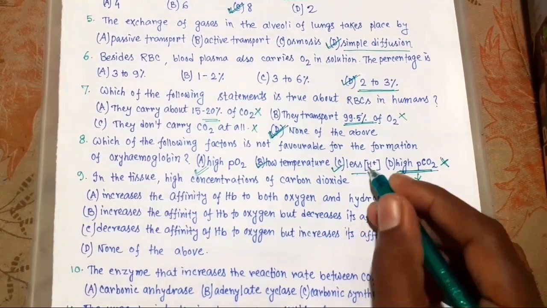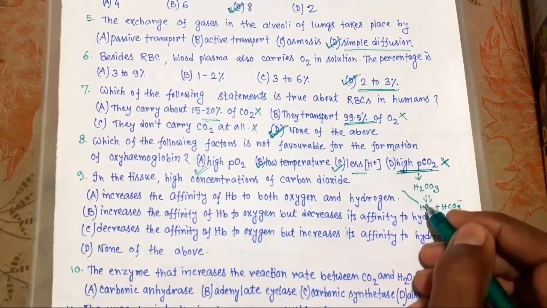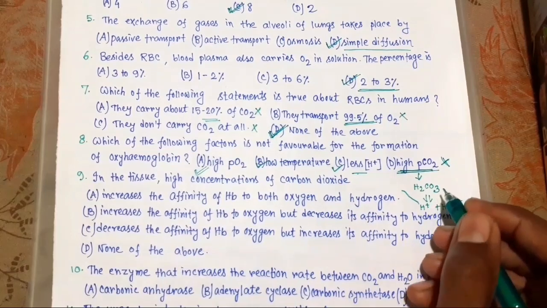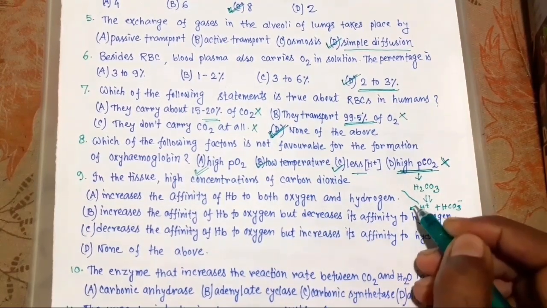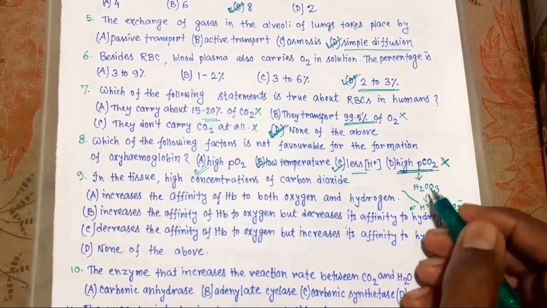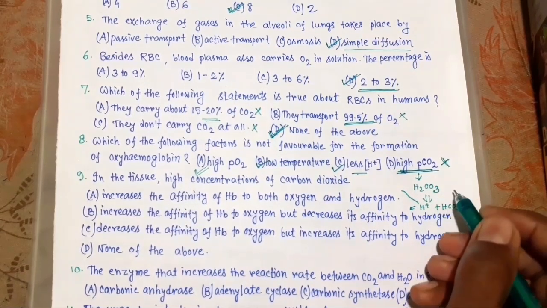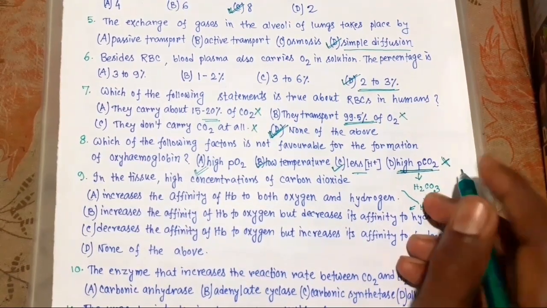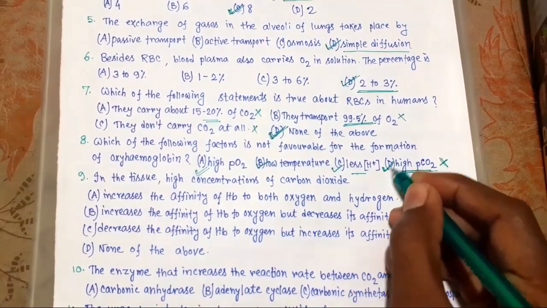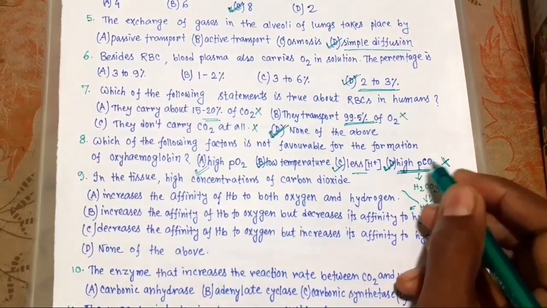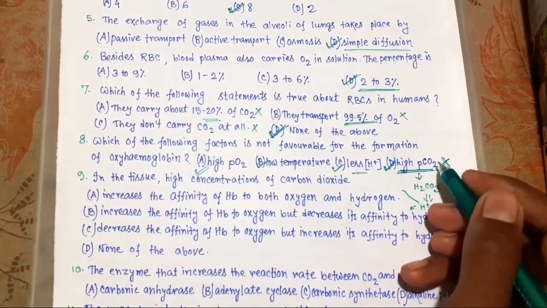So here less is favorable, so high will not be favorable because it gives more H plus and it will decrease the pH of the blood. More H plus means pH will be decreased. So this is the right choice. High PCO2 is not favorable for the formation of oxyhemoglobin.